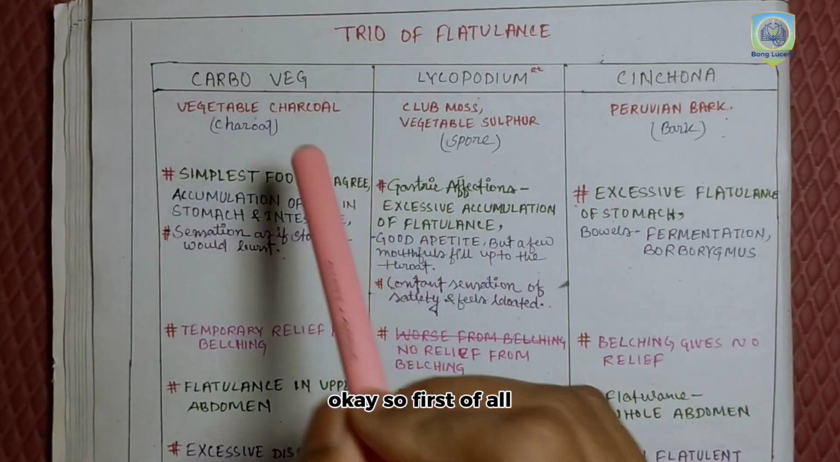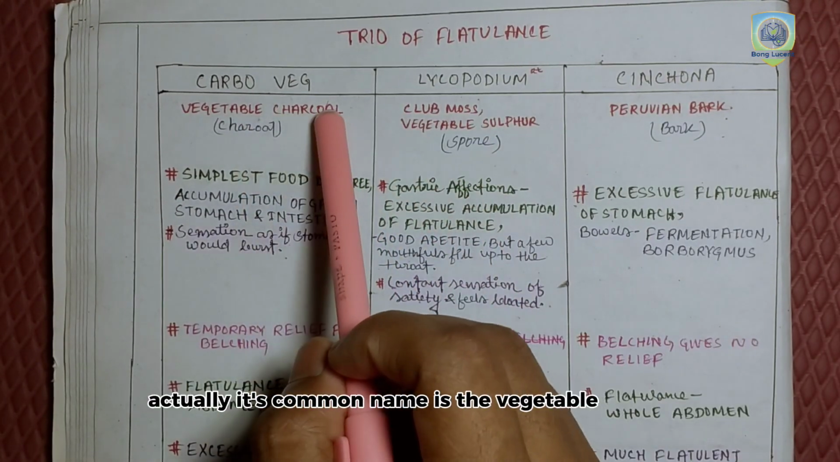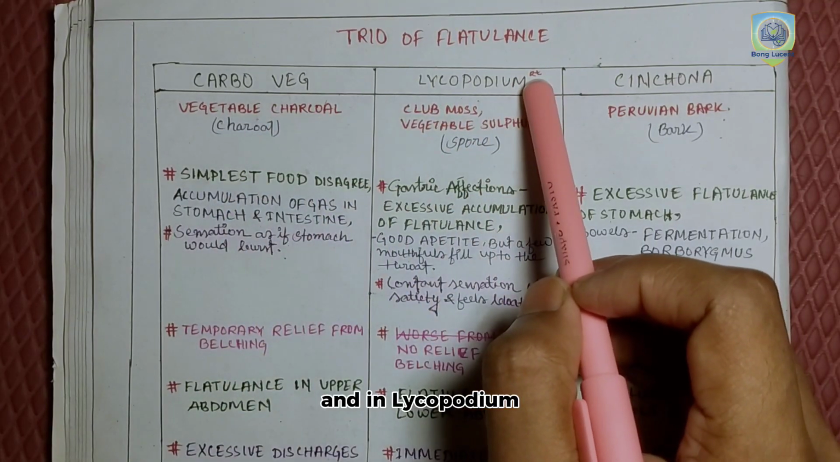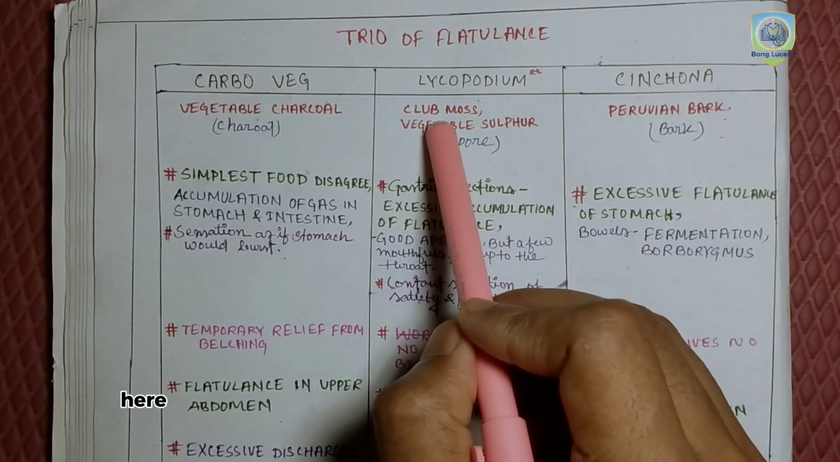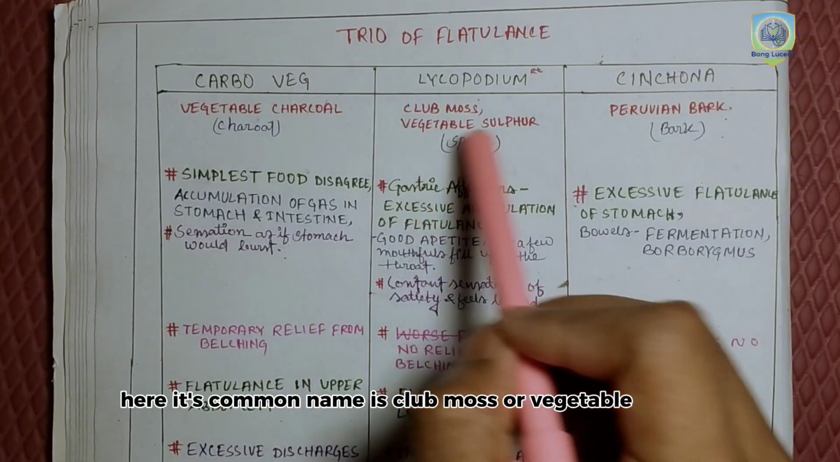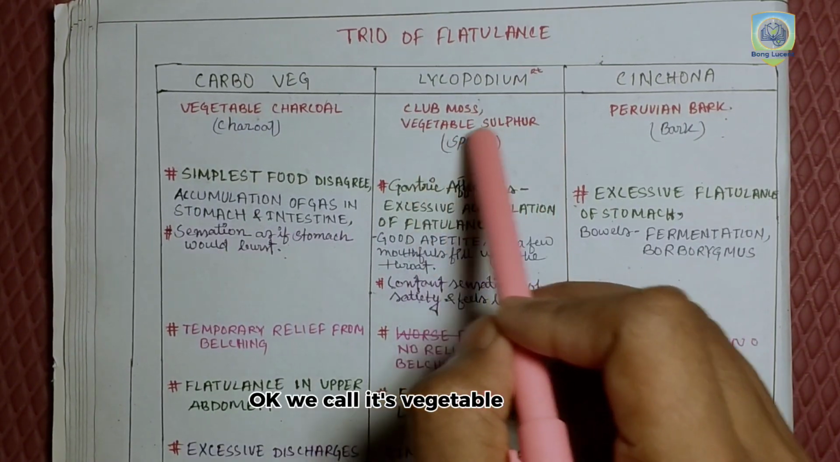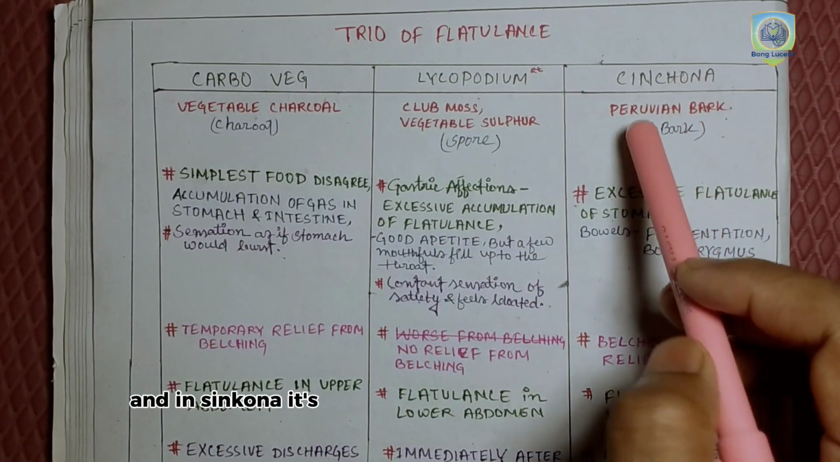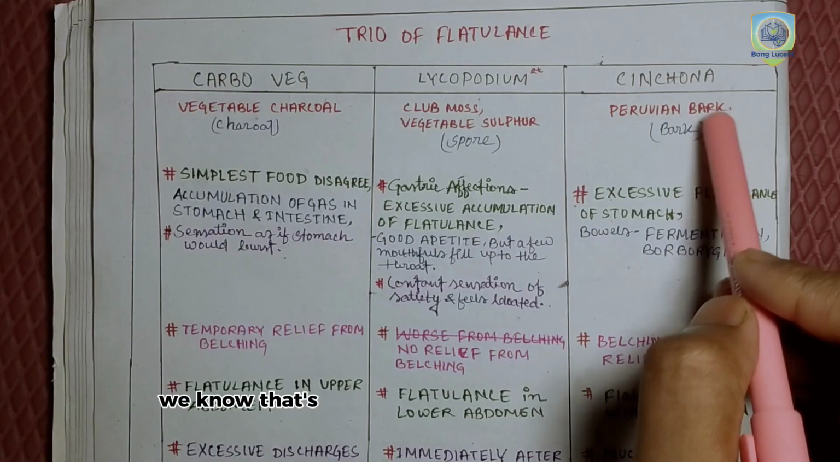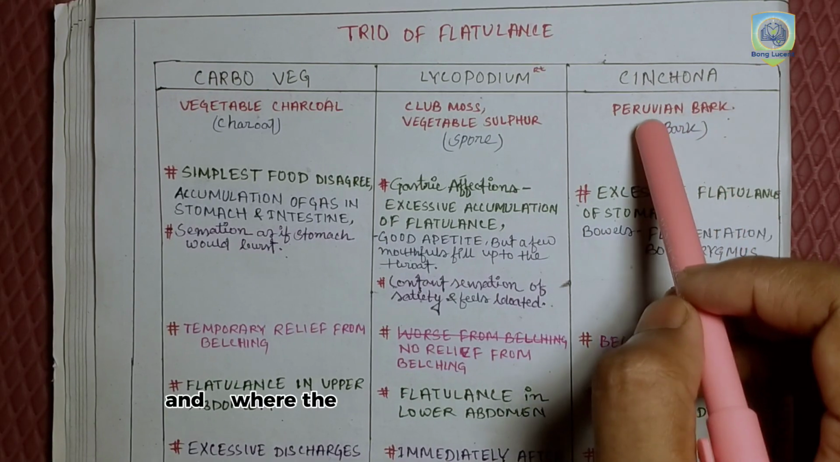First of all, in Carbo, its common name is vegetable charcoal. And Lycopodium is especially a right-sided remedy. Its common name is club moss or vegetable sulfur. We call it vegetable sulfur. And in Cinchona, the common name is Peruvian bark. We know that's the great discovery where homeopathy originated.